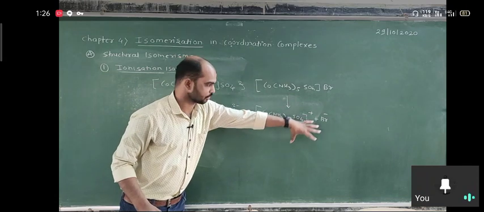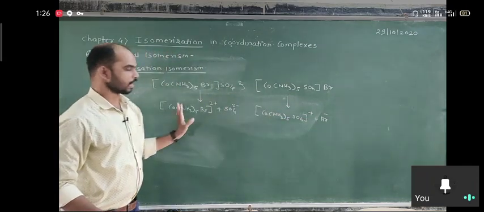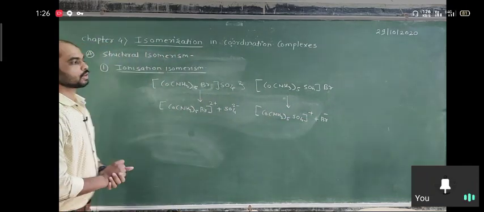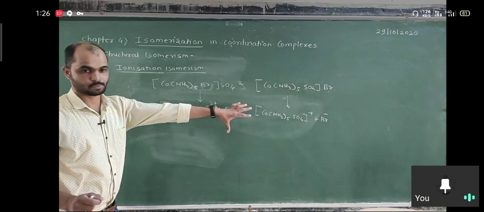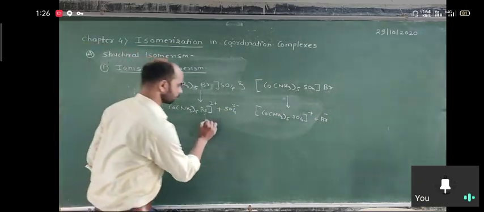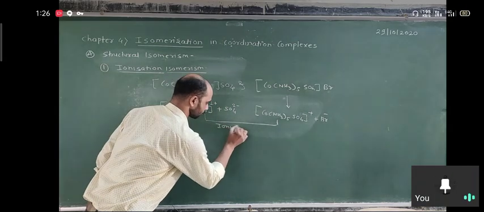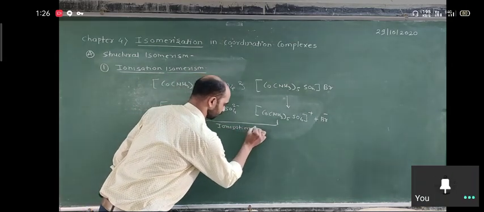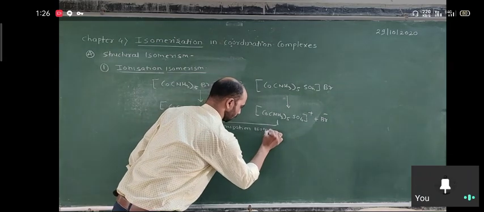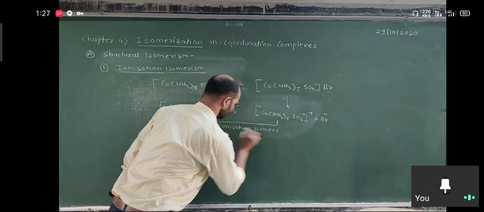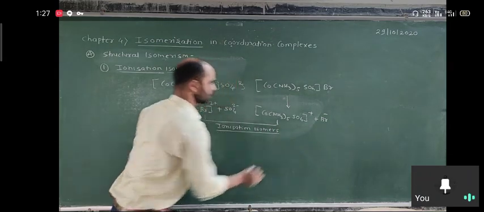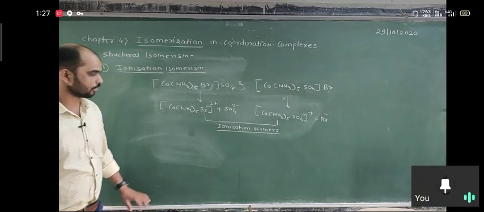That means both have the same molecular formula but different ions are formed, which means both are ionization isomers.